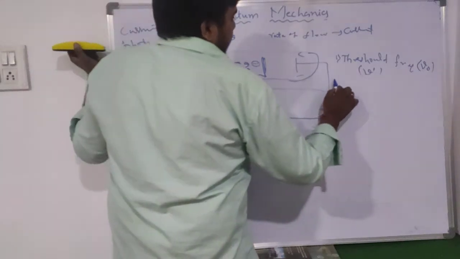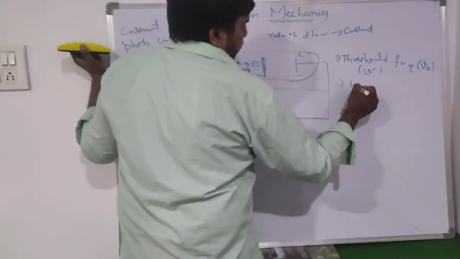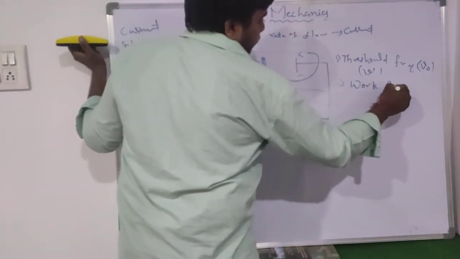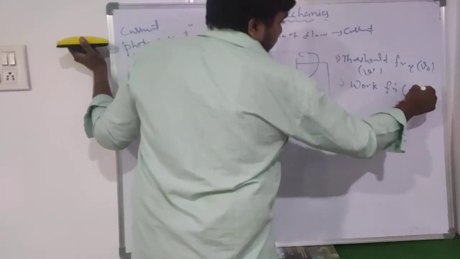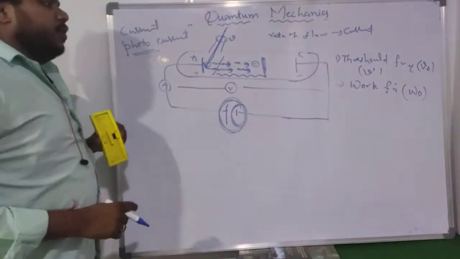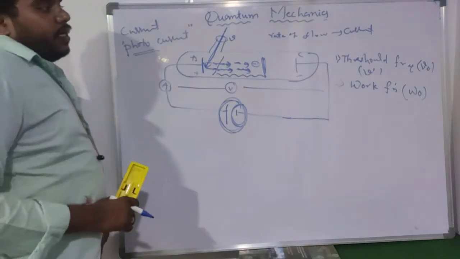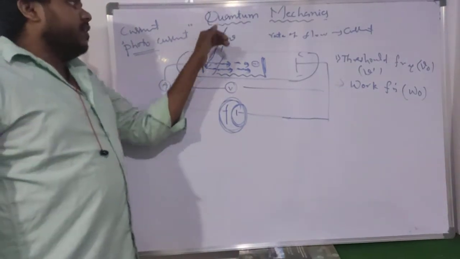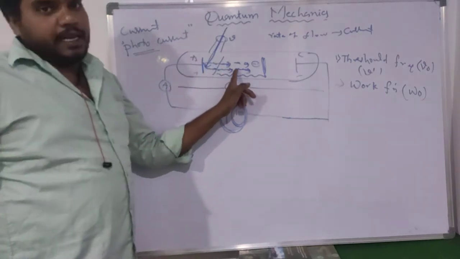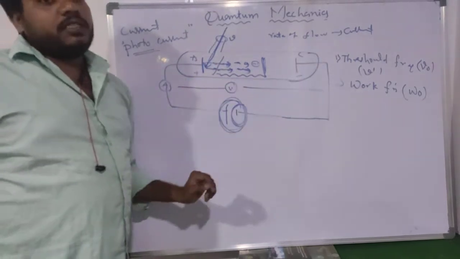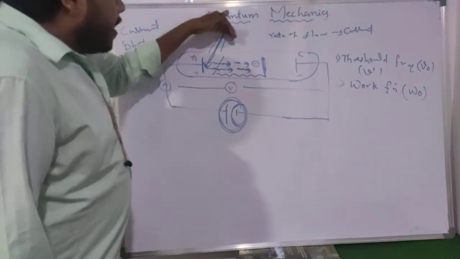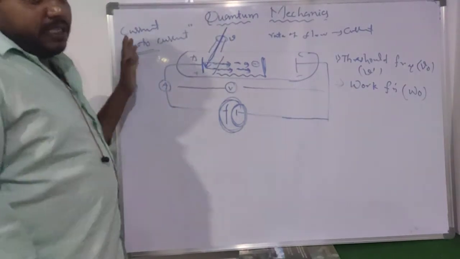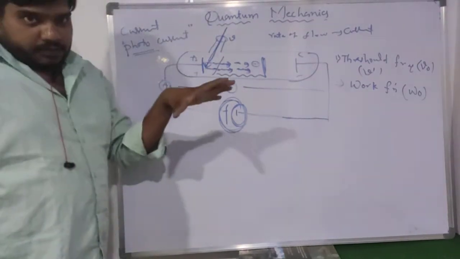Coming to the second one, the work function, which is represented by W naught. What is meant by W naught here? In the before case, with the threshold frequency, the minimum frequency of the light which is used to liberate the electron is known as the threshold frequency. Now the minimum amount of energy is in the form of intensity.